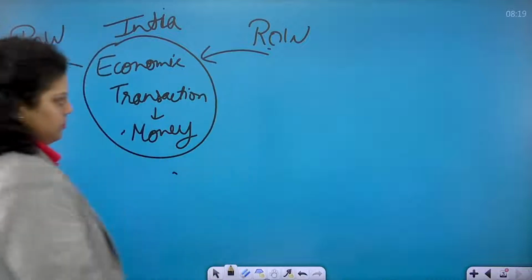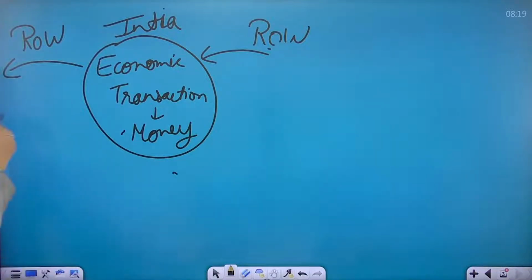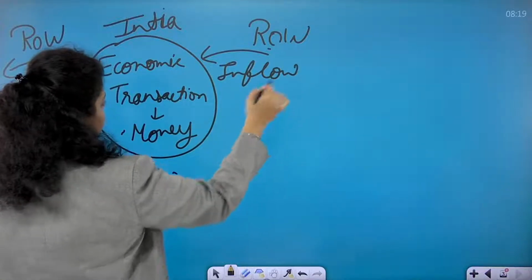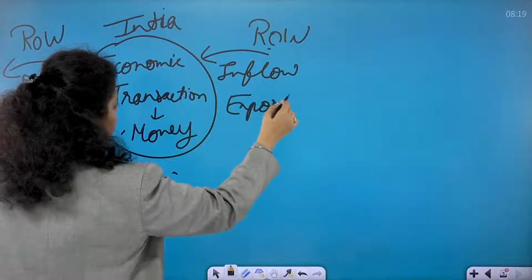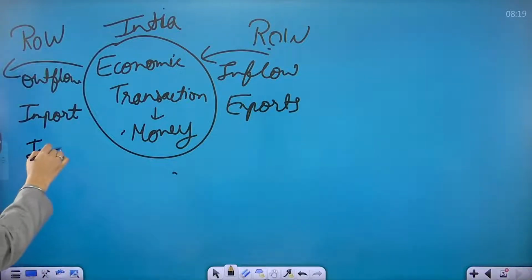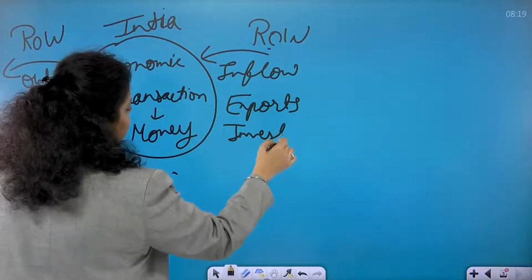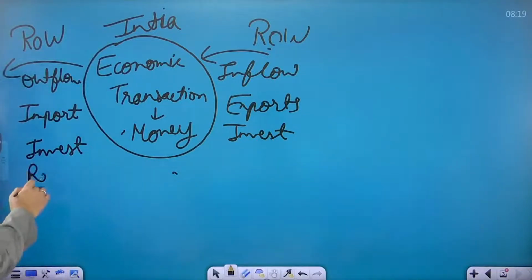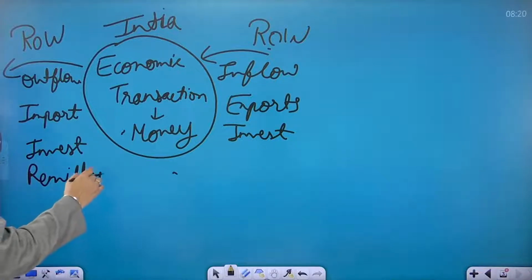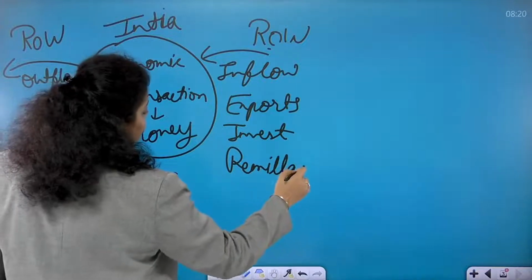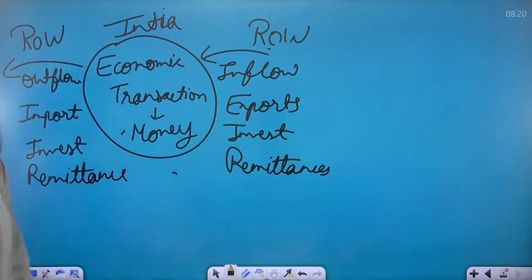balance of payment record. Okay, let's say the money is going out with the import. When you are importing goods, money is going out of the country. That's the outflow of money, and this is the inflow of money. So when you are doing exports, money is coming. When you are doing investment, for example, an Indian company investing in a foreign company, or a foreign company investing in India. For example, Indians are remitting money from India to abroad, or foreigners are transferring money, or the NRIs who are living outside our country are transferring money, etc.